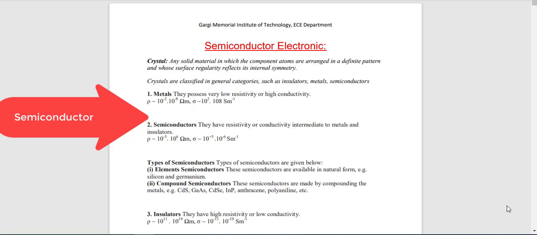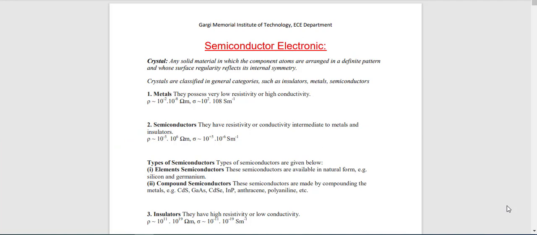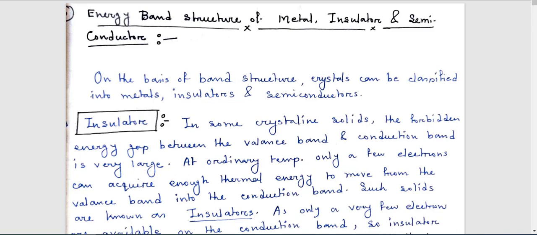Today we will discuss semiconductors briefly. That means what are its characteristics, what is N type, P type, and what actually happens in the case of insulator, metal and semiconductor. For this, I request all of you to please go through my previous lecture, which I already shared through your Google Classroom. Today I will discuss some characteristics of semiconductor, and also the comparison of semiconductor with metal and insulator.